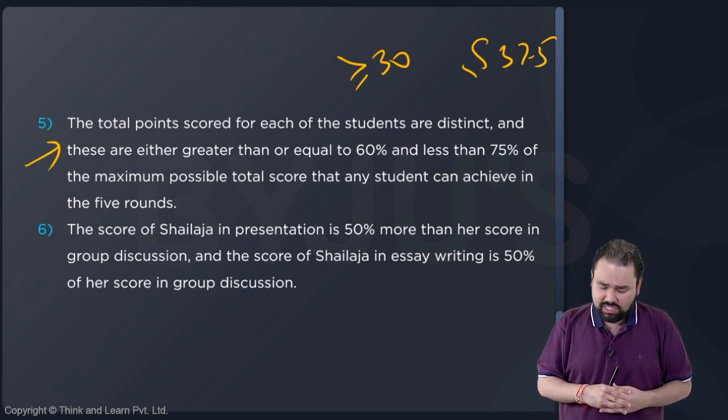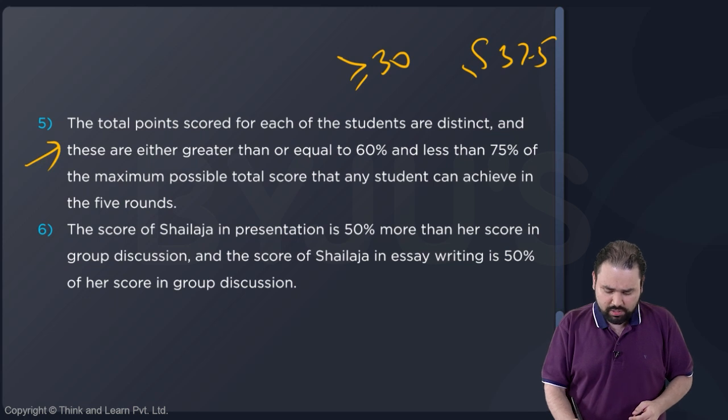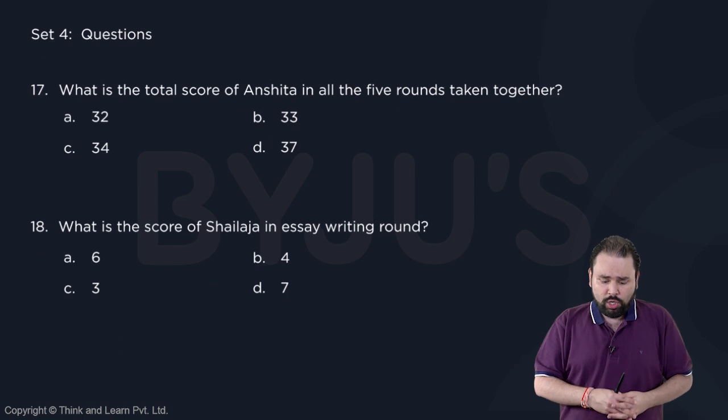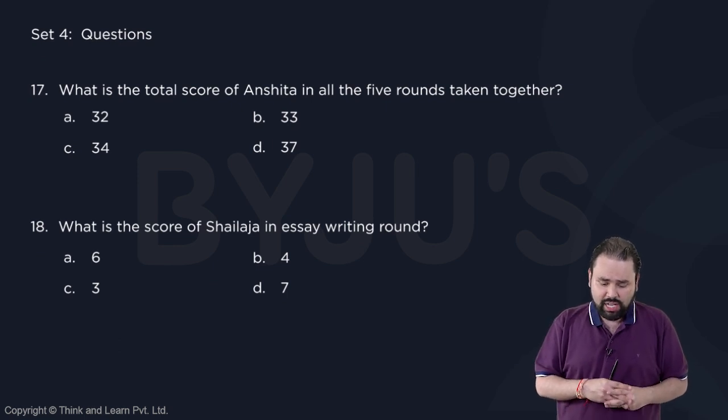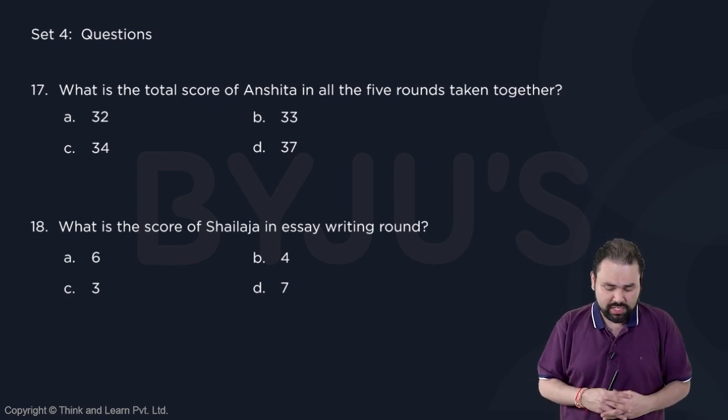Score of Shailaja in presentation is 50% more than her score in group discussion. Score of Shailaja in essay writing is 50% of her score in group discussion. Okay, this should not be very difficult. Okay, let's look at where we are. What is the total score of Anshita in all the 5 rounds taken together? So one categorical answer, there is no CBD, that's good.